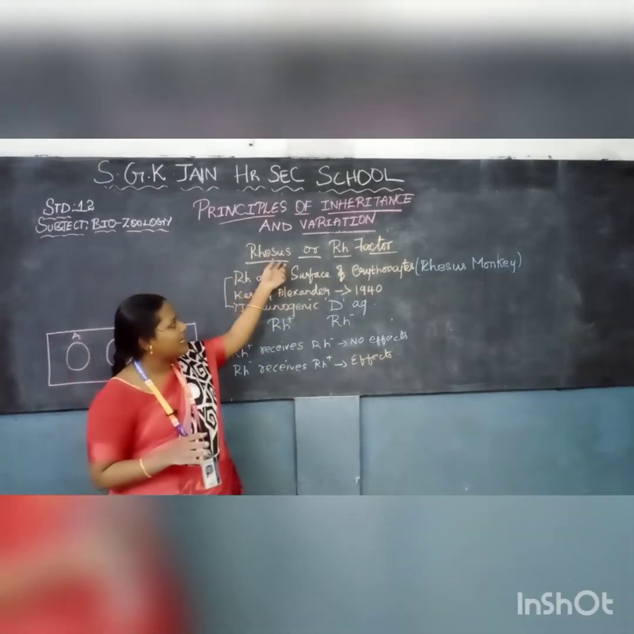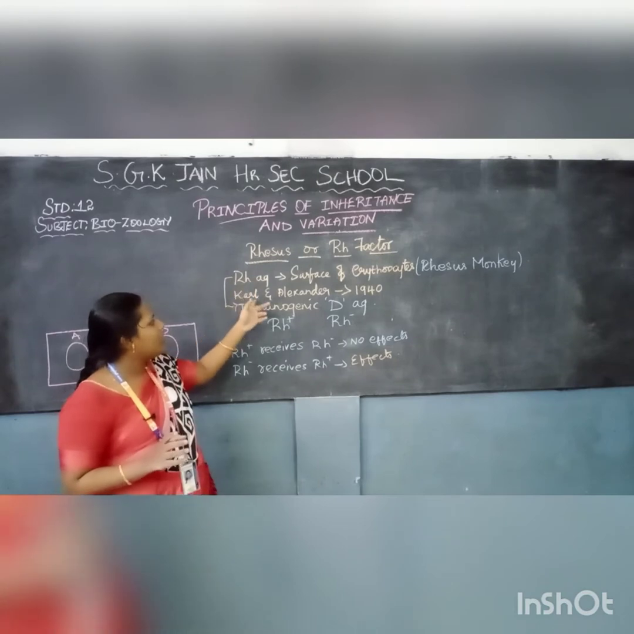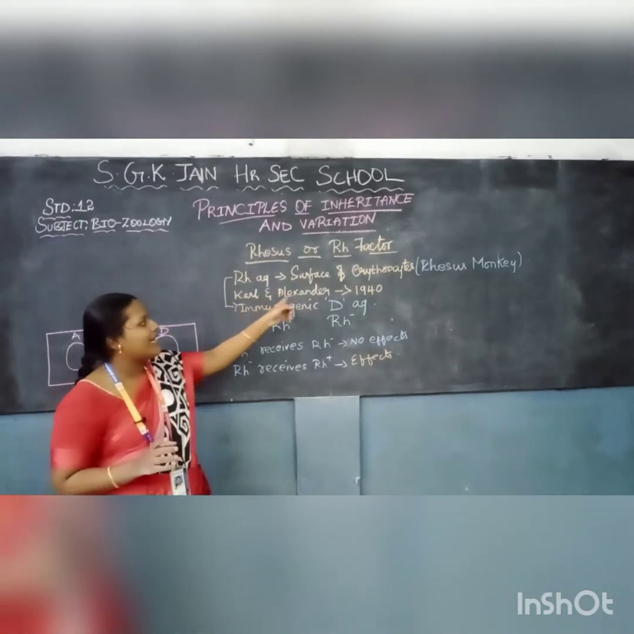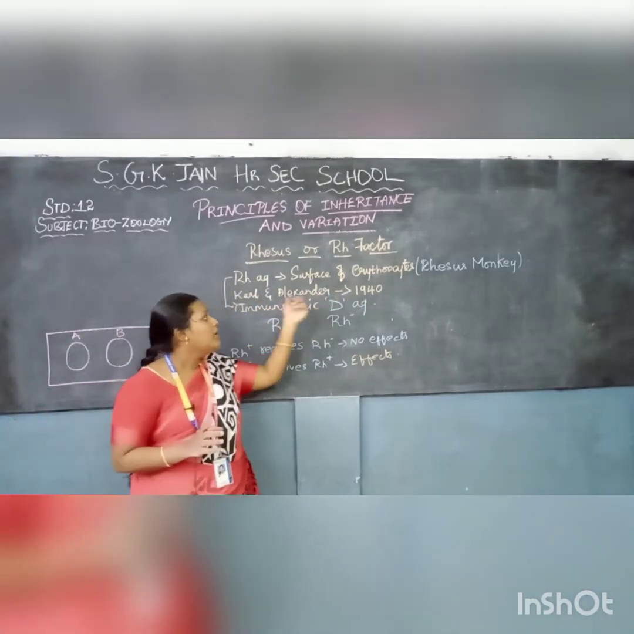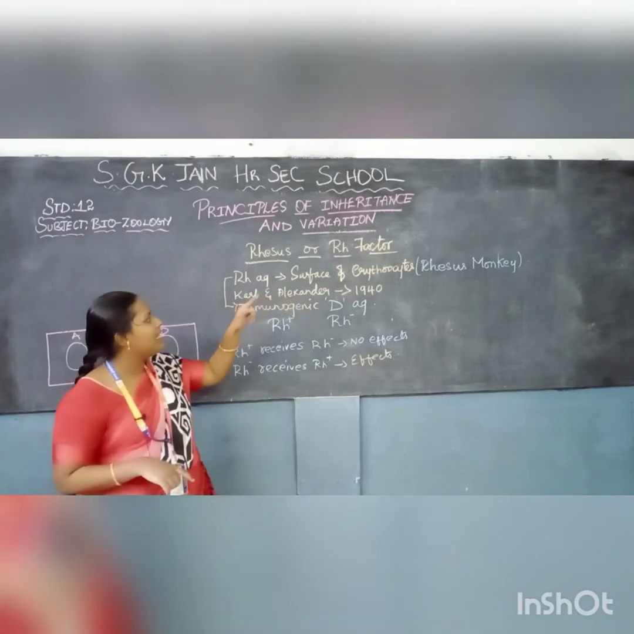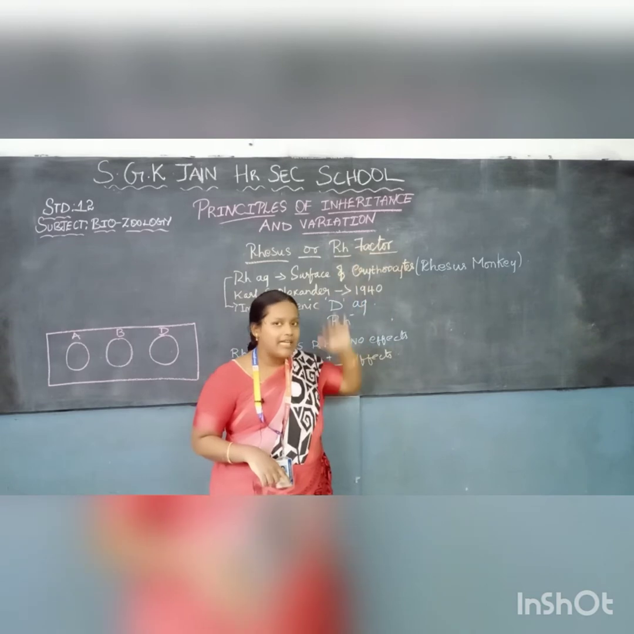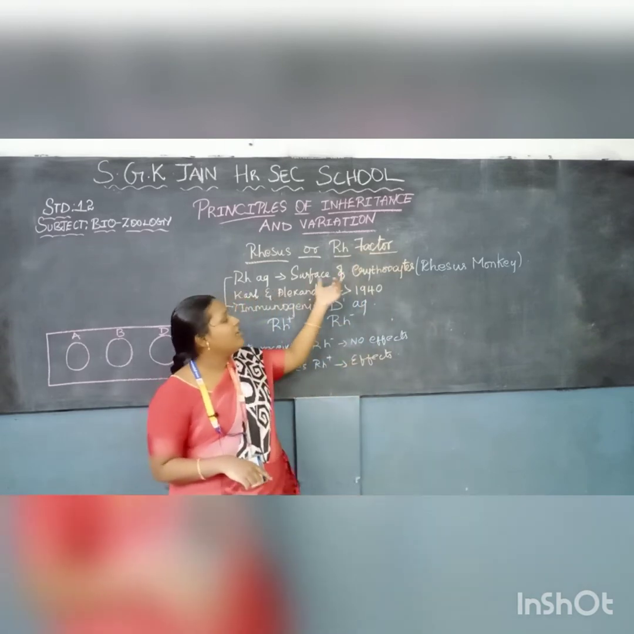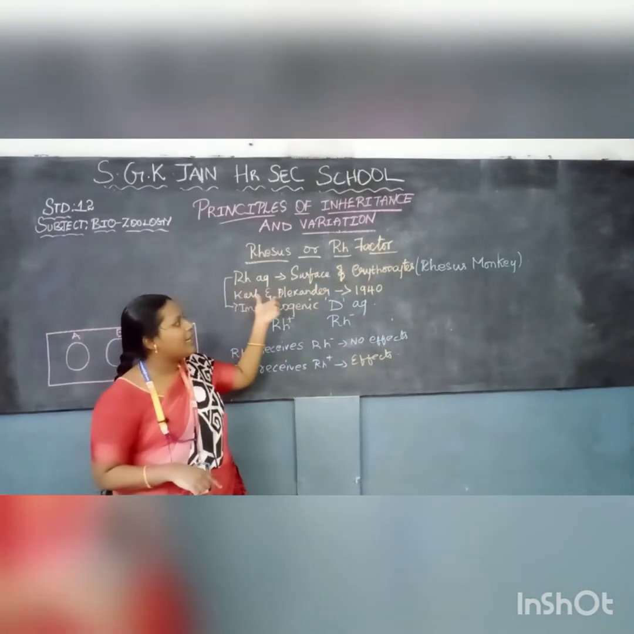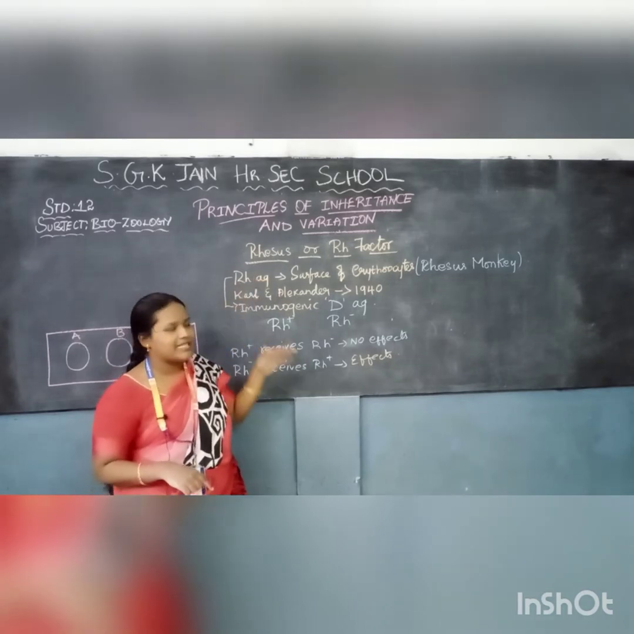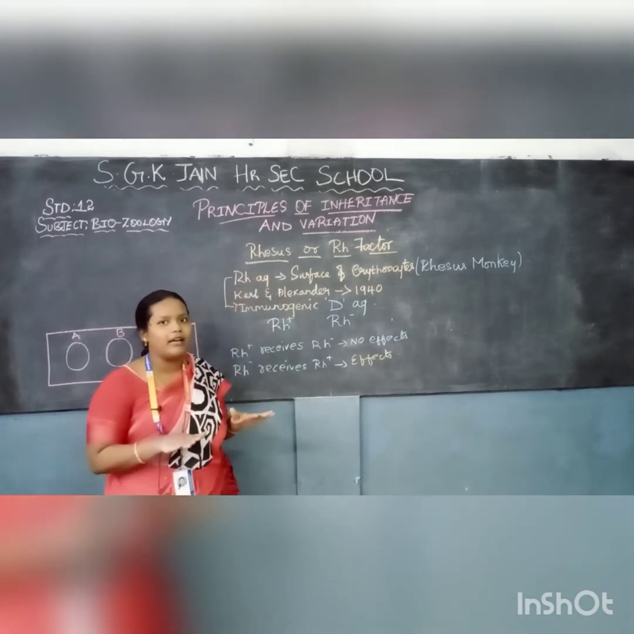The Rh antigen which is present on the surface of erythrocytes of the human blood group is termed the Rh factor. It was first introduced by Karl Landsteiner and Alexander Wiener in the year 1940, but they identified the Rh antigen in rhesus monkey blood. After so many years, they identified that the Rh antigen is present in human blood also, and they came to a conclusion.